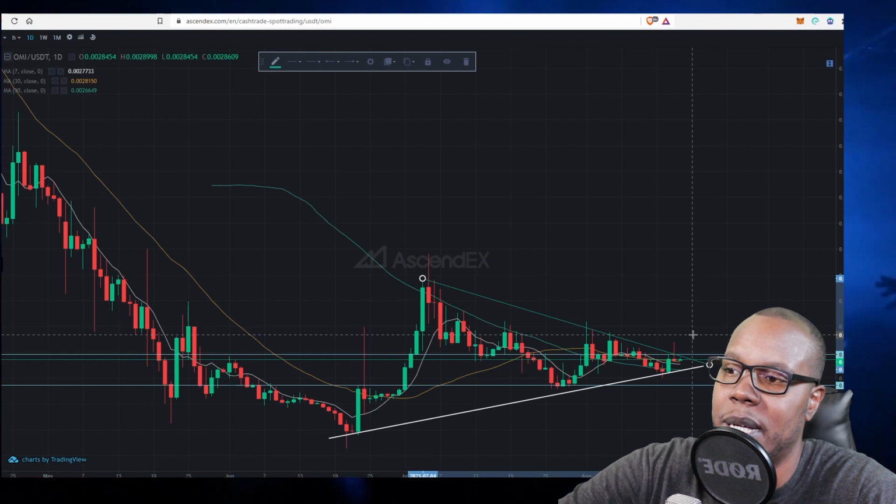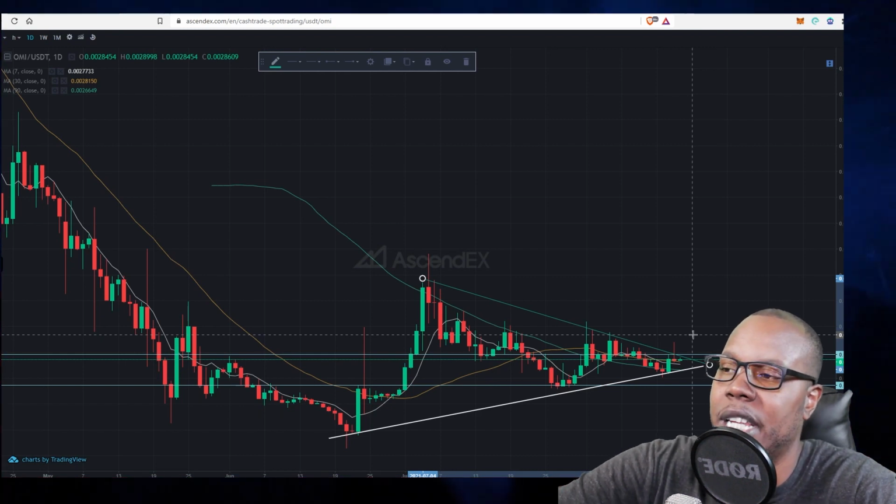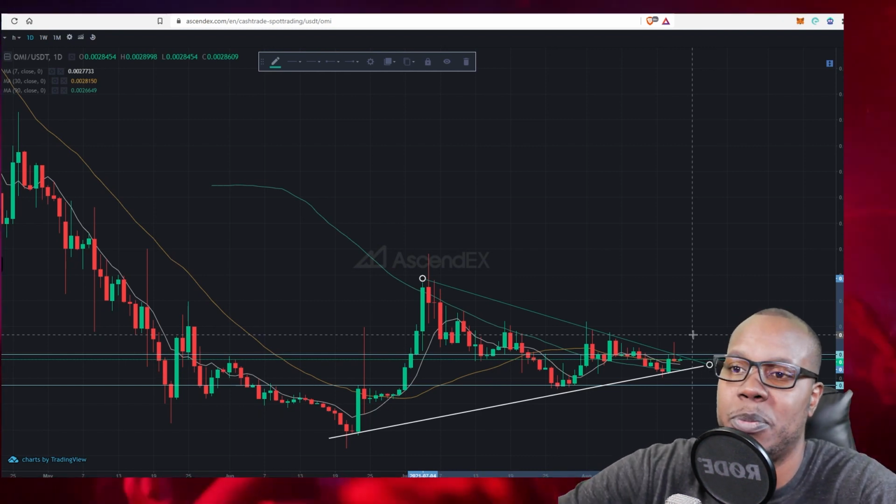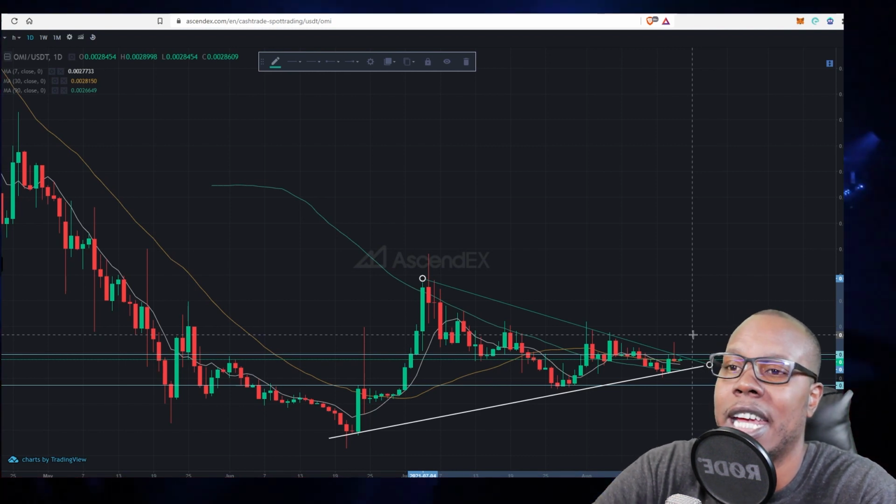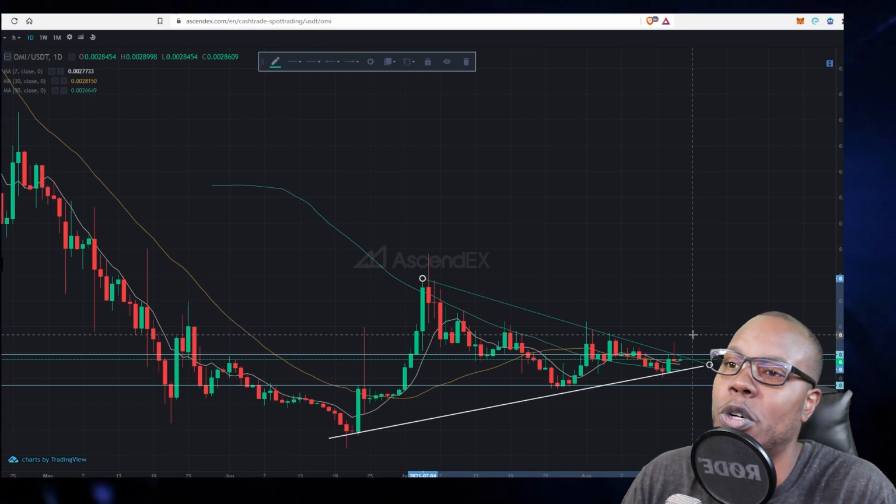So once utility comes back, I could see this actually bringing the price back up from these low levels, but it needs to happen quick. They need a solution ASAP.